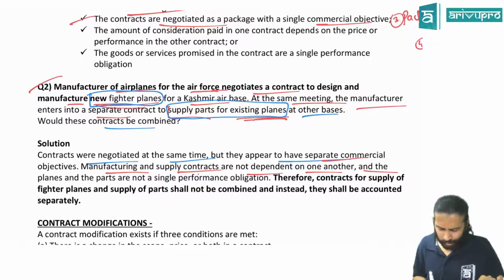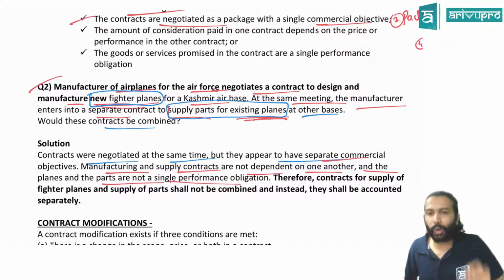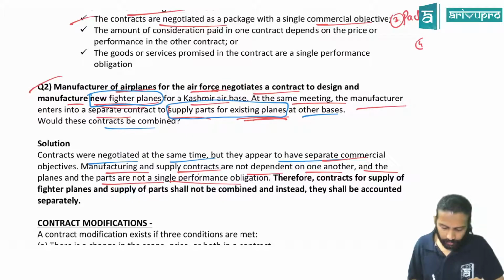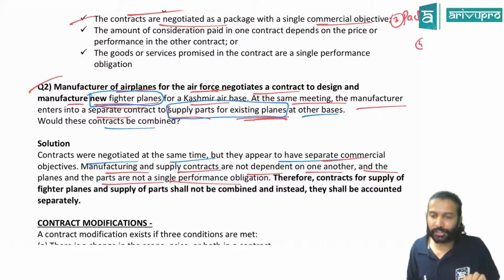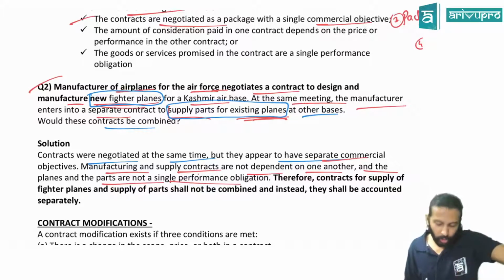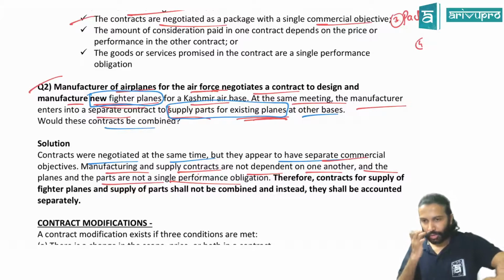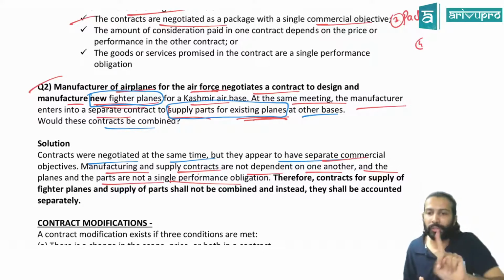Third one, performance obligation. They are not a single performance obligation. In simple terms, performance obligation means promise. What is the promise in the contract? So here, how many promises are there, 1 or 2? Has the manufacturer given 1 promise or 2 promises? 2 promises. What are the 2 promises? One, to deliver the new fighter plane. Two, to give parts. Correct or no? If you want to combine, it should not be 2 promises. It should be only 1. Single performance obligation.